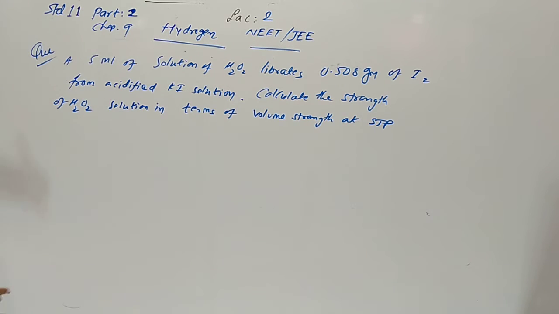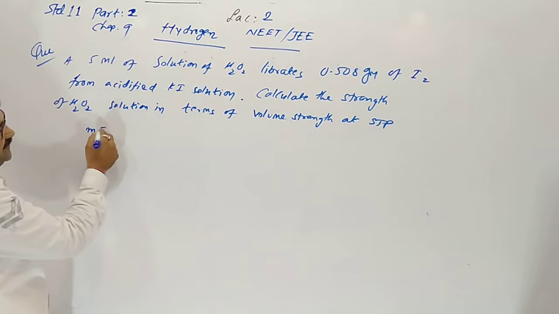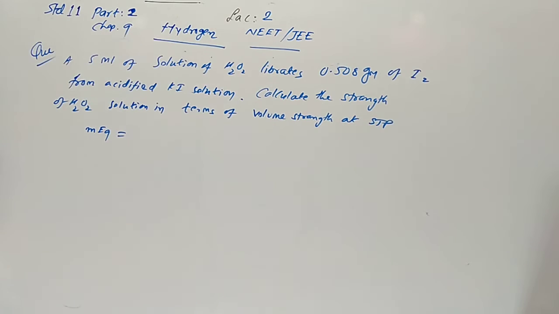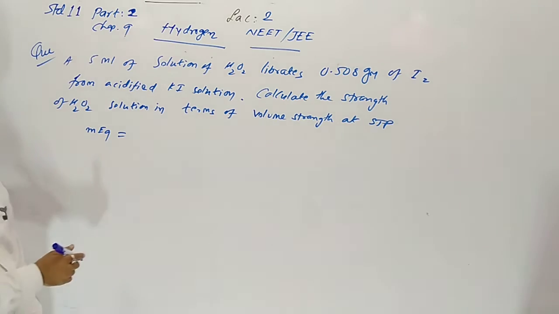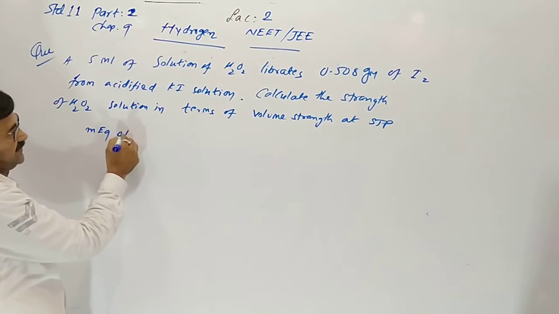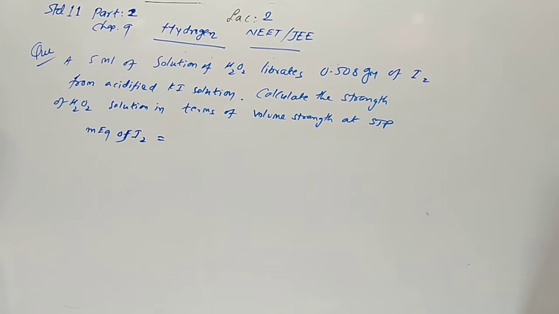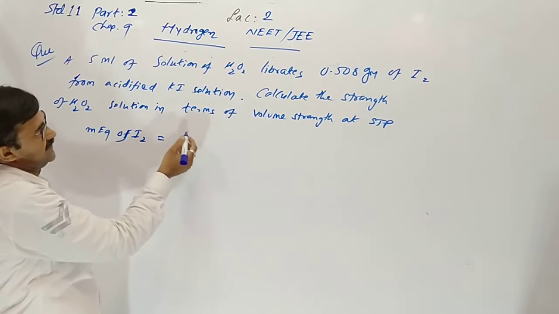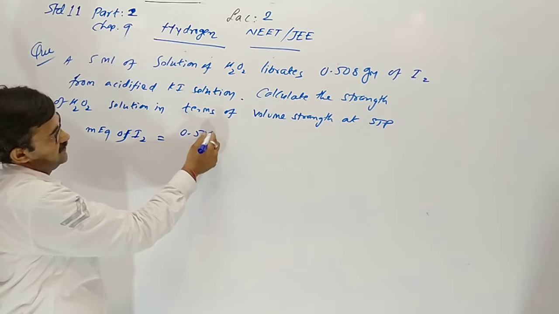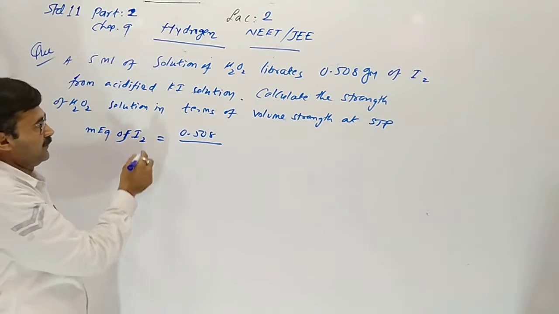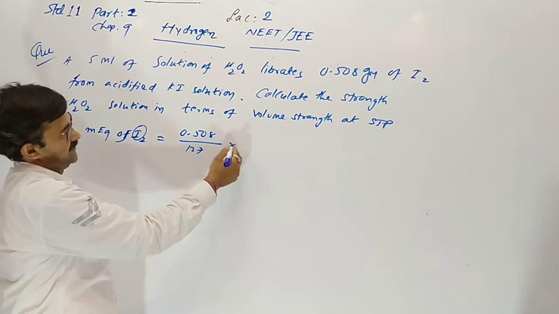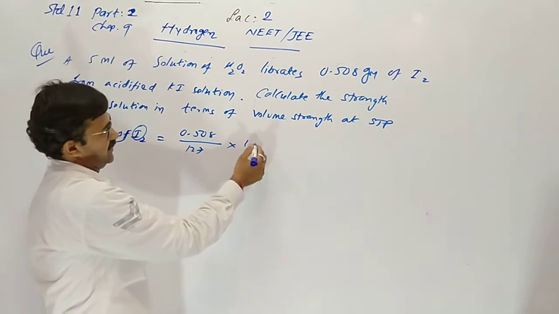First of all, we have to derive milli equivalent. Milli equivalent of iodine means mass of iodine upon atomic mass of iodine, multiplied by 1000.